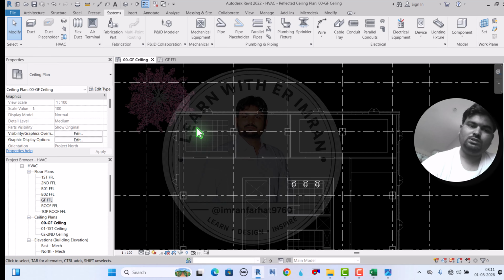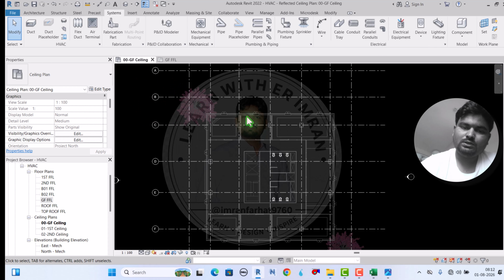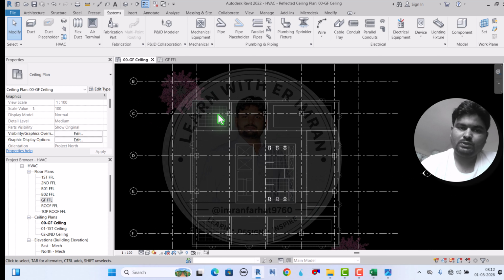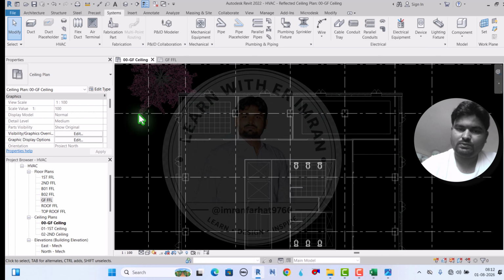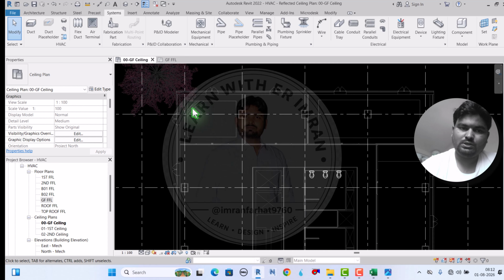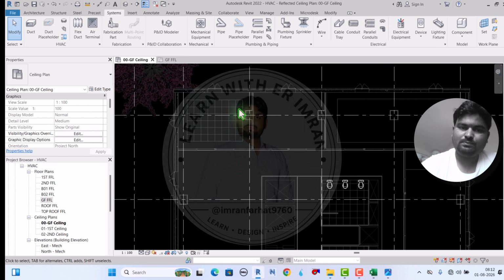Now it's clear why we use VRV: because in VRV we use multiple indoors and one or two outdoors, depending on the loads, installed on the roof. So it is clear now that we are going to install a VRV system, but which type of indoor do I have to select?